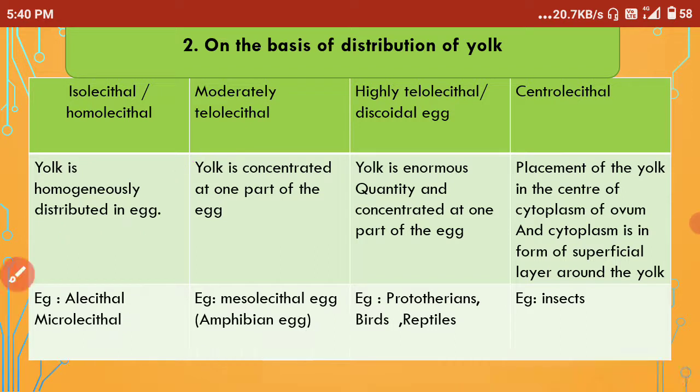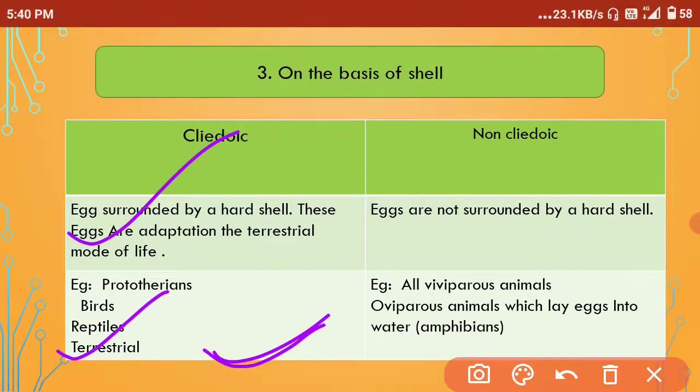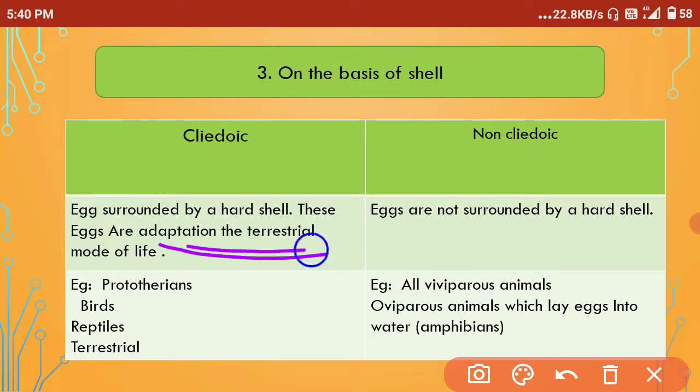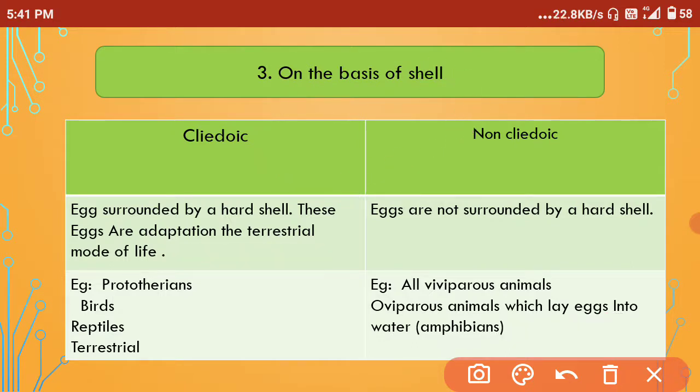Now coming to the next, that is on the basis of shell. This is very simple to learn: cleidoic egg and non-cleidoic egg. Non-cleidoic eggs are from animals that are oviparous and lay eggs into the water. Because they are adapted to water, like amphibians, their egg is not surrounded by a hard shell. Here the terrestrial mode of adaptation is there, so they have a surrounding hard shell. As you can see, the examples are prototherians, birds, reptiles and terrestrial animals.